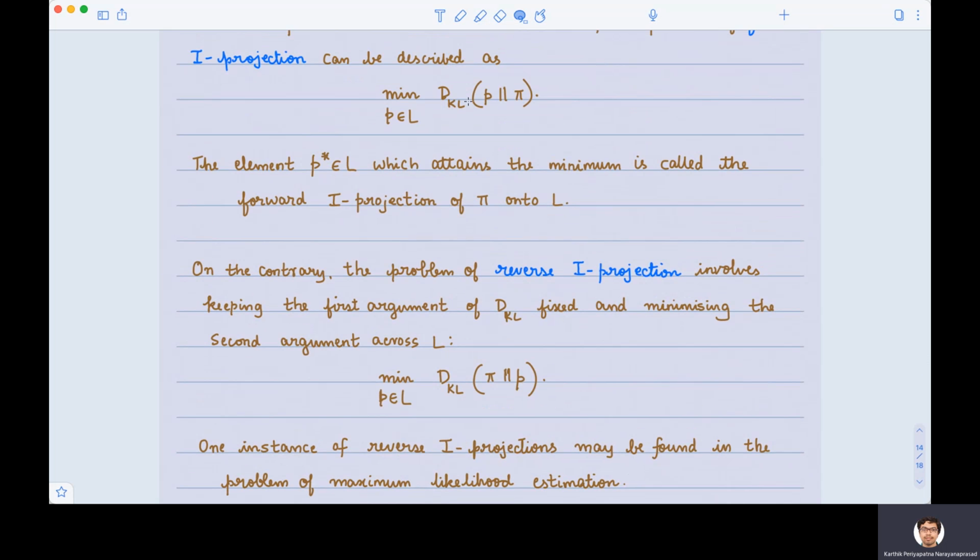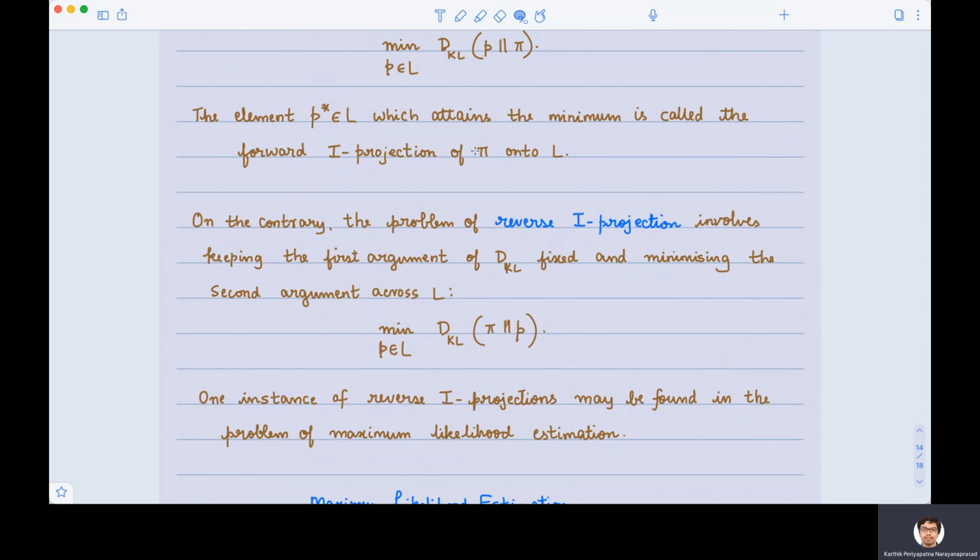Notice here that we fixed the second argument. We held it constant at pi. We only varied the first argument over all the elements in L. On the contrary, if we fix the first argument and vary the elements of the second argument, then that is a problem of reverse I projection. Reverse I projection is all about minimizing over P in L the KL divergence between pi and P. Now, notice that the KL divergence between pi and P may not be the same as the KL divergence between P and pi. And therefore, forward and reverse projections may be completely different quantities.